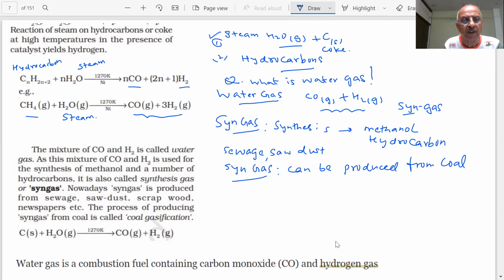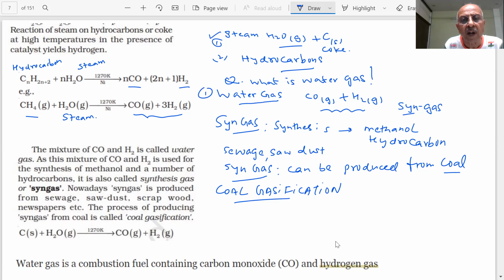This process is called coal gasification because coal is solid and you are making gas out of it. The names are important because they may ask you what is coal gasification.